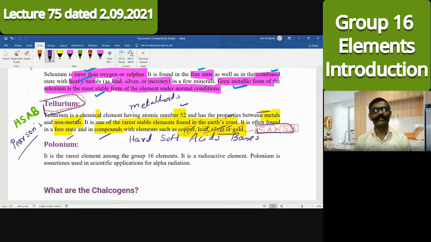Now see the last element, polonium. It is the rarest element. It is a radioactive element used in scientific applications for alpha radiation. Like X-ray machines have an X-ray source, in industrial applications too alpha radiation is important, and for alpha radiation polonium is used. If you remember Rutherford's alpha particle scattering experiment, I had given you the information there: a source for alpha particles can be polonium or radium.